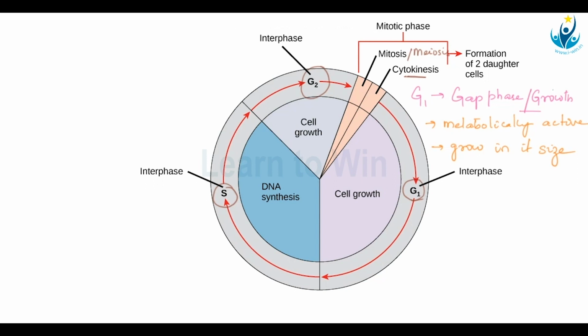Okay, at the same time, all major cell components, like ATP, all major cell components like proteins, RNA, ATPs, everything, all these major cell components which are necessary for the cell to grow, develop and function as an adult cell, all of them are forming in the G1 stage.